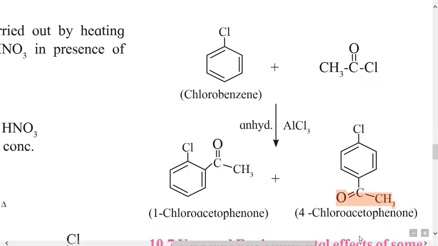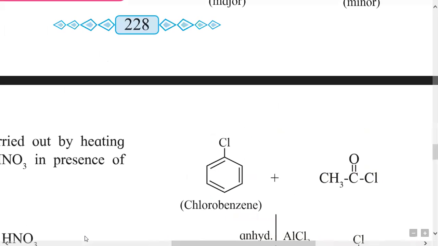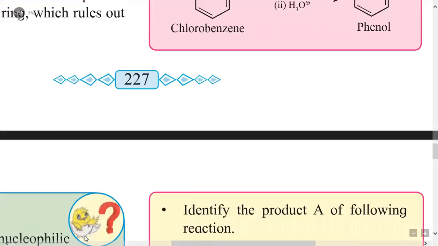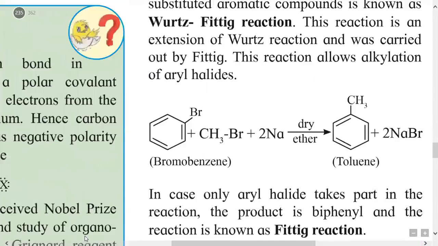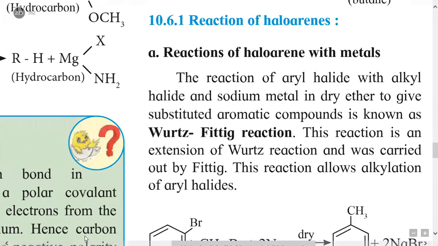So we get 2-chloroacetophenone and 4-chloroacetophenone. These are the products. So that is about the Friedel-Crafts alkylation and acylation reactions.